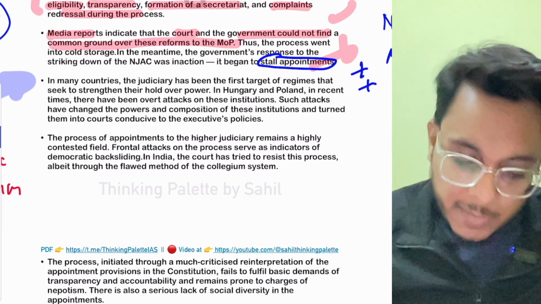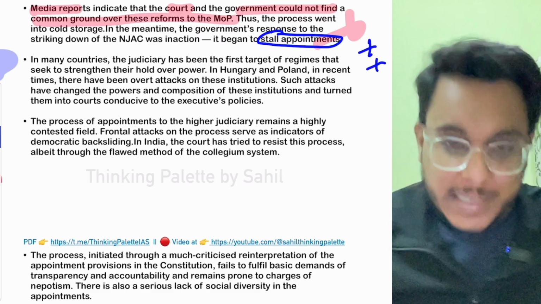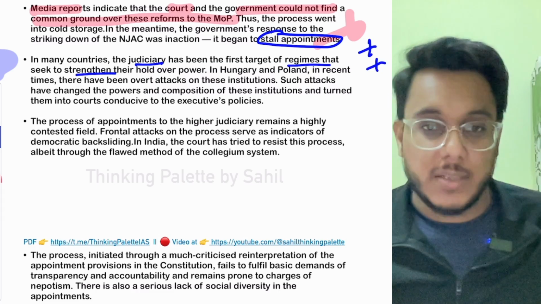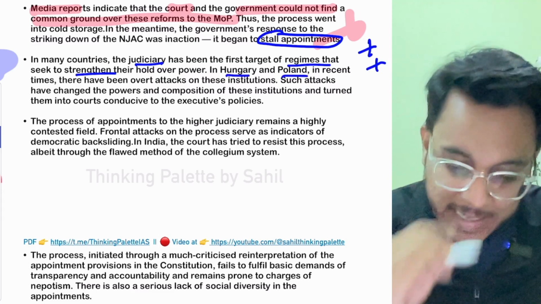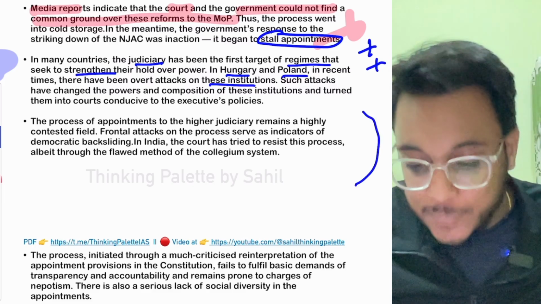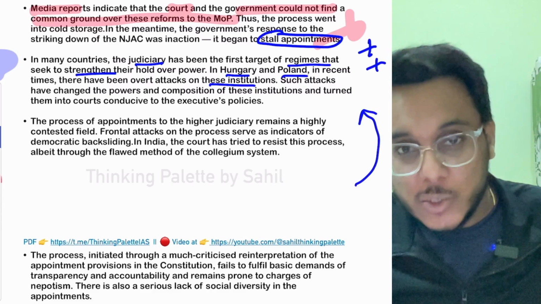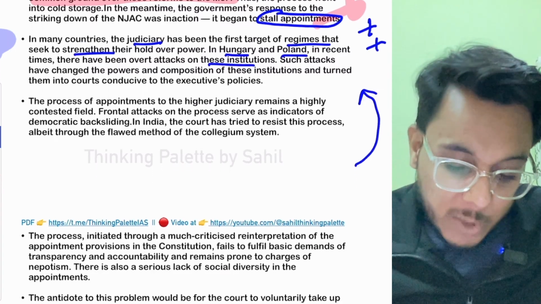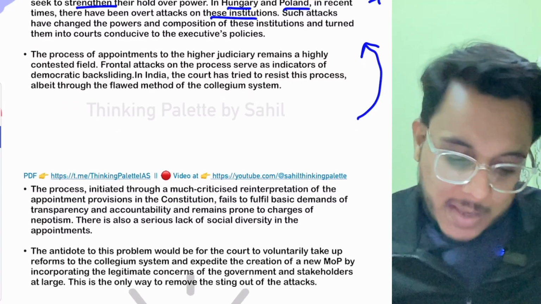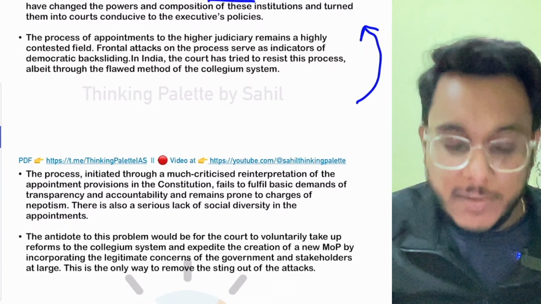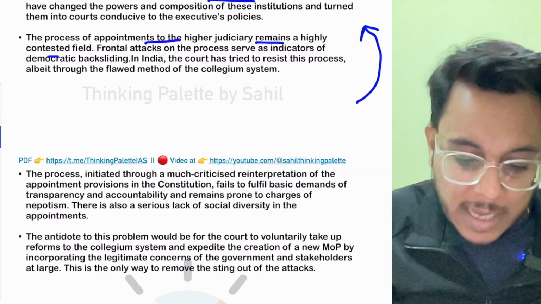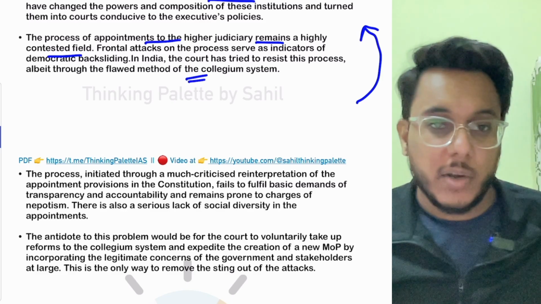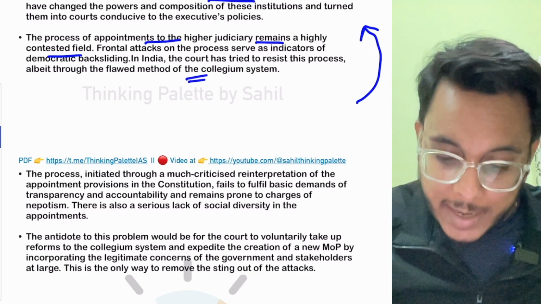Is it clear? Now, in many countries, guys, the judiciary has often been made the first target of regimes that want to strengthen themselves. In Hungary and Poland, we have seen attacks on the institutions, and today it has been said that the government is deliberately not clearing the names of the judges suggested by the collegium, and it is a way to reduce the power of the judiciary. Now guys, we need to understand that the appointment of higher judges is a highly contested field. Often there are direct attacks on this process. In India also the court had tried to resist the process.